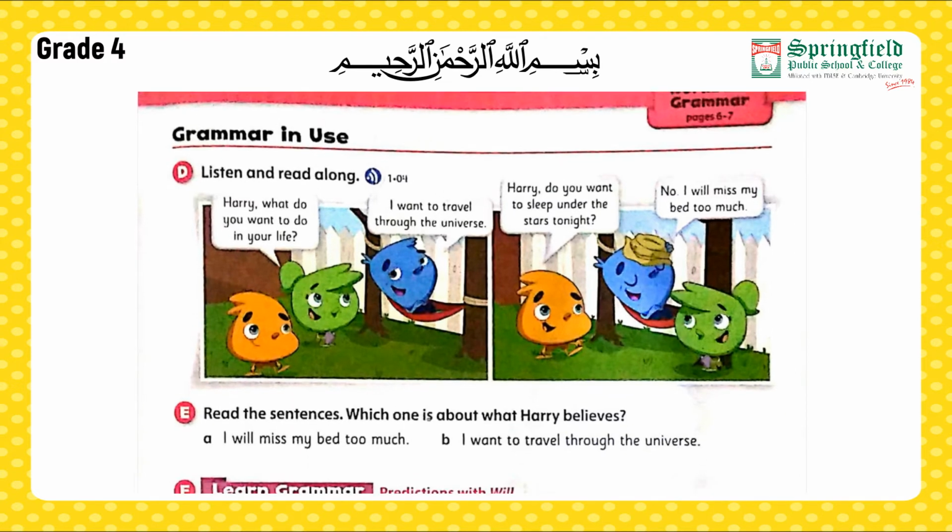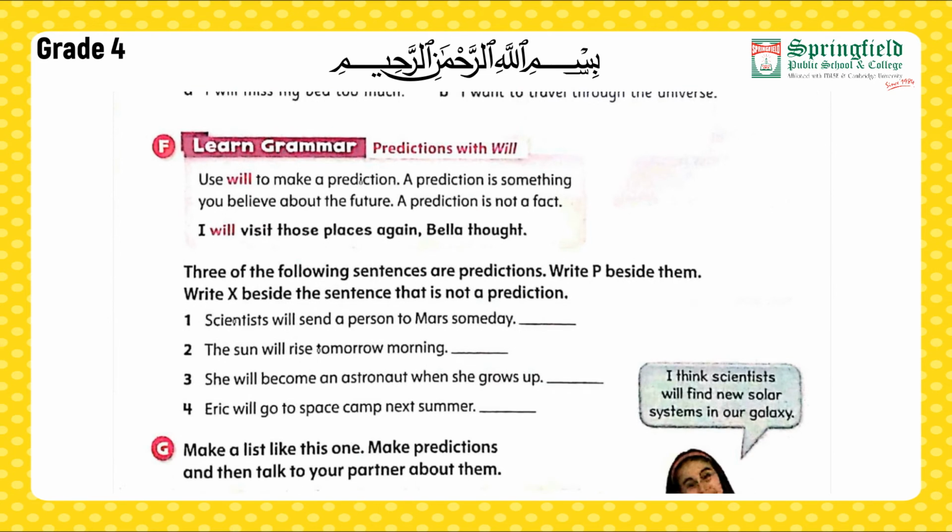Moving towards our part F. Learn grammar, predictions with will. Use will to make a prediction. A prediction is something you believe about the future. A prediction is not a fact. Now, as I have told you, what is a prediction? A prediction is something you basically believe will happen or will occur in our coming future.